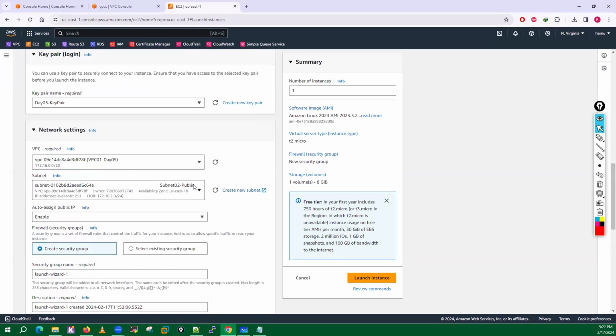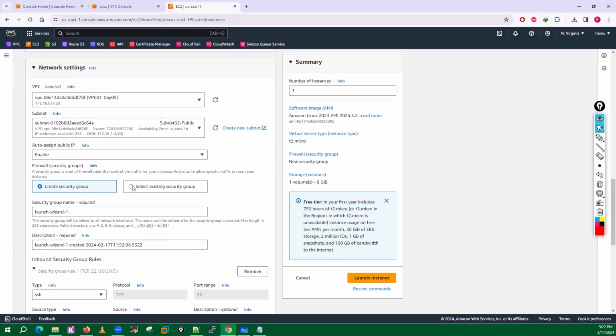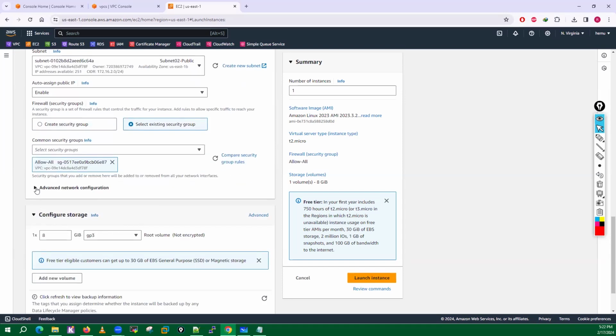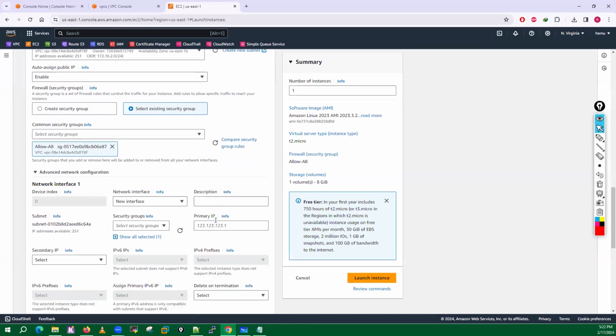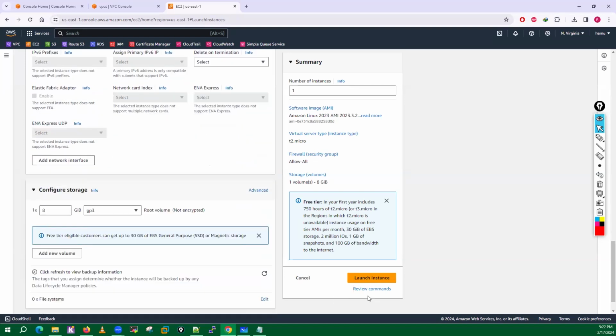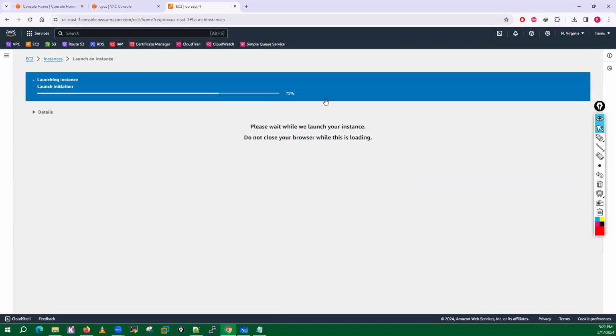I want to put this VM on subnet 02, which is public. I'll allow all the communication, so let's select allow all. For the network interface, I want the private IP 172.16.2.100. Go here and launch this VM.